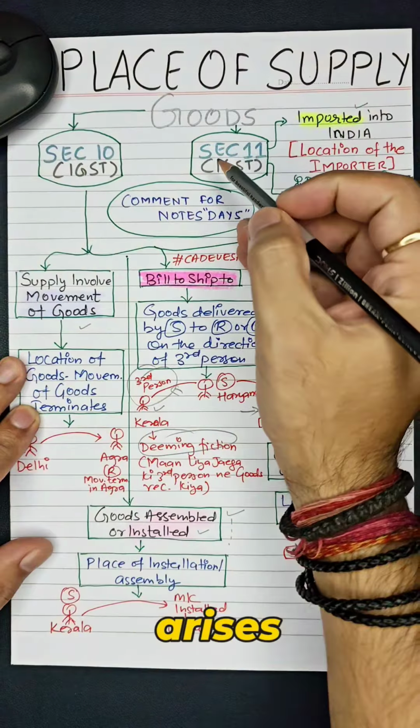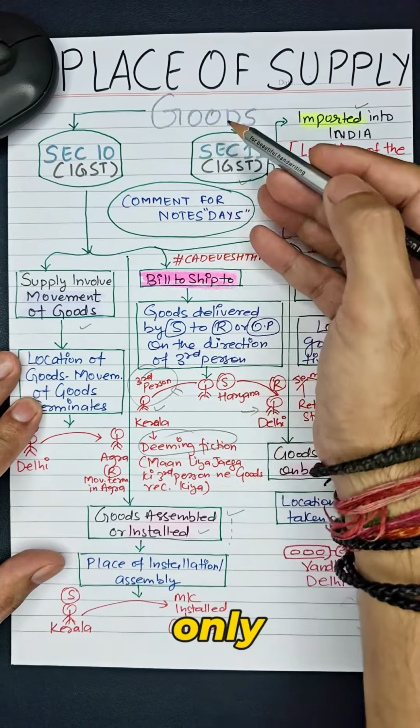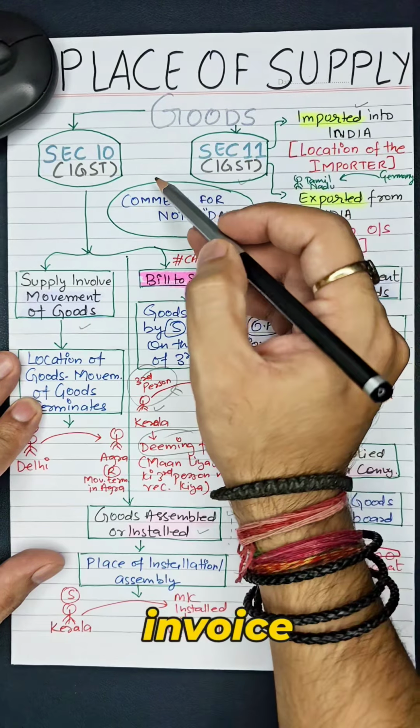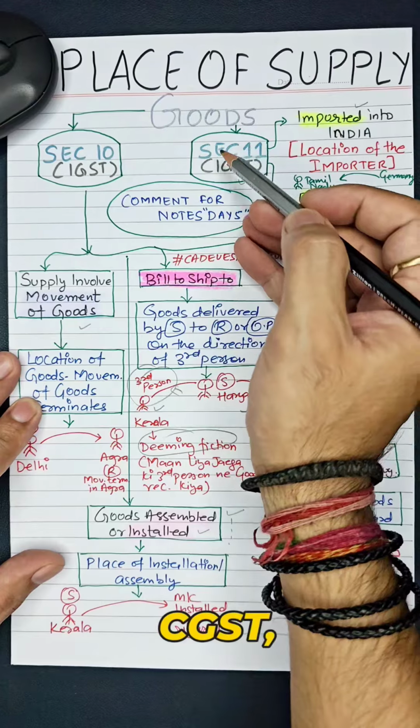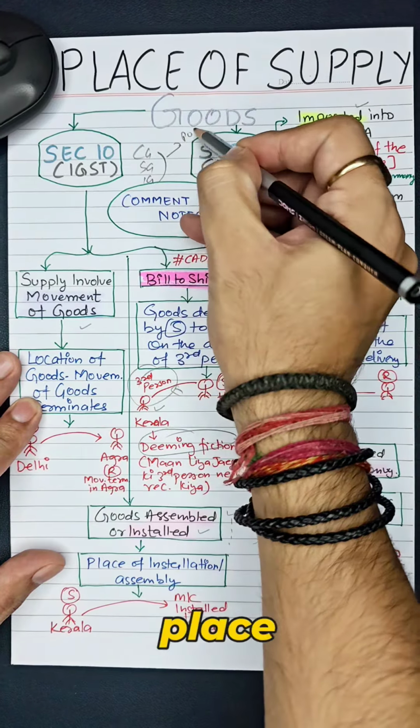Now the biggest question arises, why is place of supply important in GST? Because the place of supply is the only factor that determines the levy of taxes. In a GST invoice, which type of tax do we have to charge: CGST, SGST or IGST? That will be determined only on the basis of place of supply.